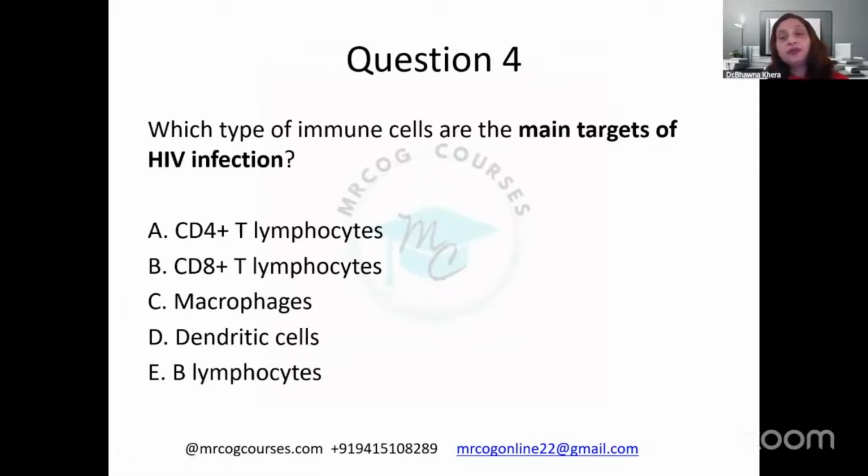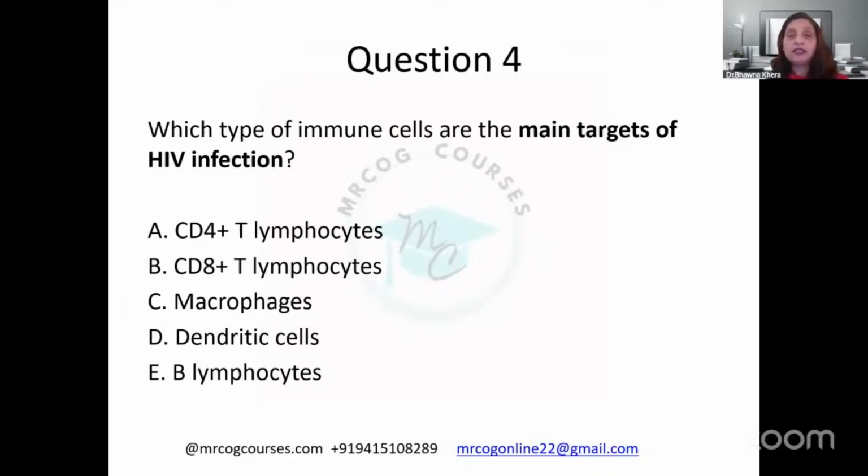Which types of immune cells are the main targets of HIV infection? Is it CD4? Is it CD8? Is it macrophages, dendritic cells, or B lymphocytes? What do you say?